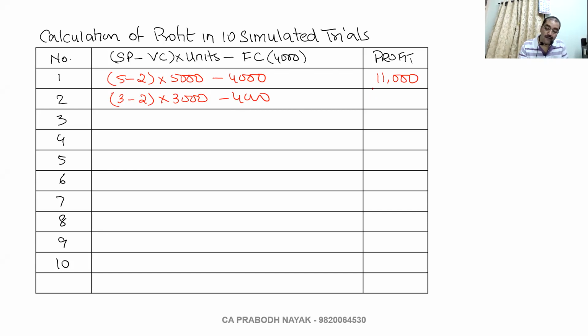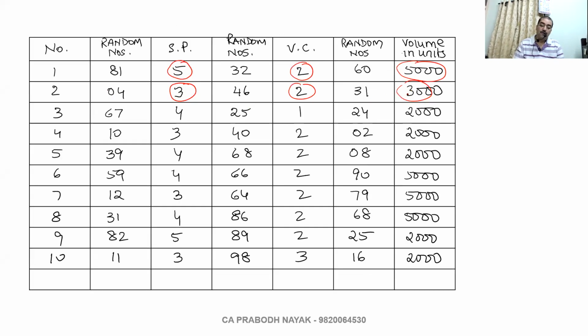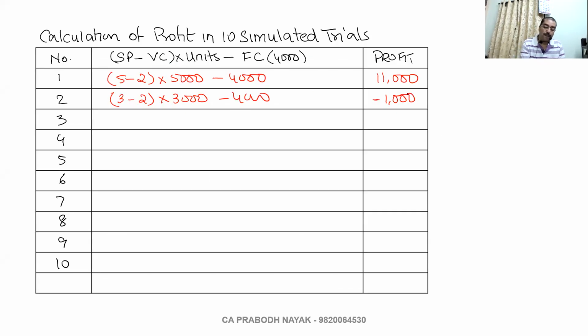Arey, it's okay, yaar. If it is a negative figure, it's a loss. Nothing to worry. Don't get frightened. As soon as a negative figure comes, we get frightened, thinking the answer may be wrong. 4 minus 1 into 2,000. 3 into 2, 6,000 minus 4,000 is 2,000.